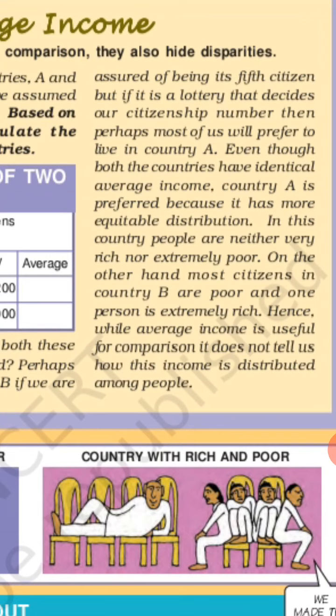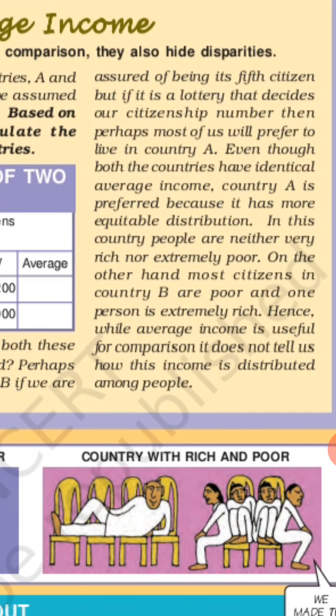If there is a lottery system by chance, you are not ready to live in country B because there are so many poor people. So you will prefer to live in country A, even though both the countries have identical, the same, average income.